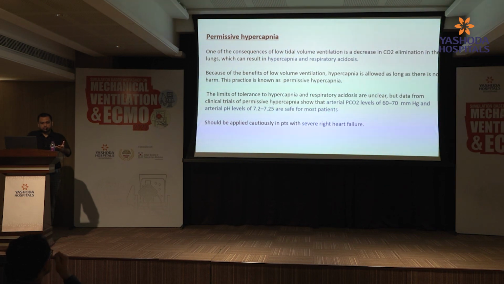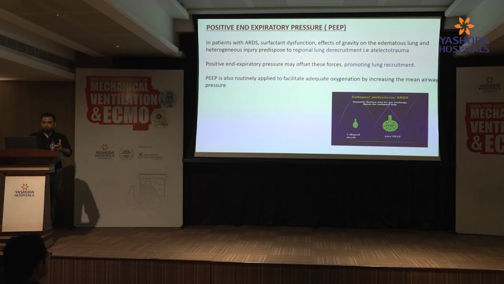You can accept that risk and go ahead with low tidal volume ventilation because of the benefits it has shown. But you should be very cautious when ventilating a severe right heart failure patient, because hypercapnia may worsen the right heart status.